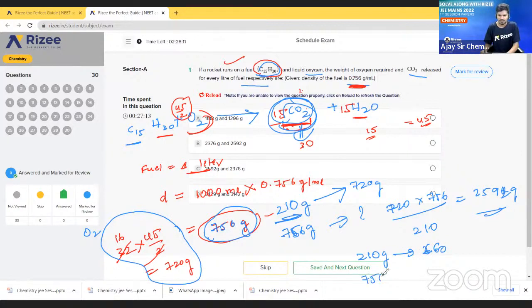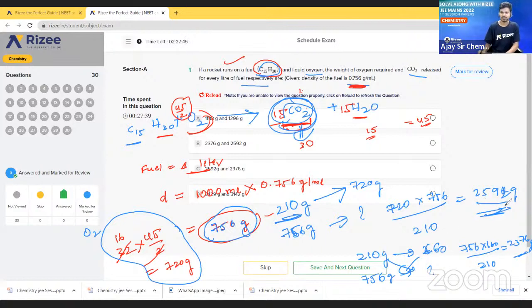We have to find for 756 grams. So just cross multiply. What we will get? 756 into 660 by 210. So how much we will get? We will get 2376 grams. So what is the correct option? Tell me what is the correct option.